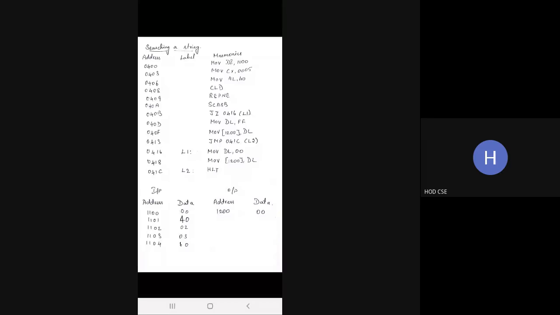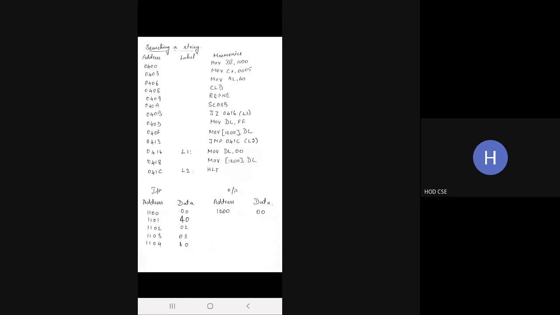So this is the concept of the program. I'm saying once again: you're going to search a number in a set of data. If the number is found in the set of data, the output will be 00. If it is not found, the output will be FF. So this is the concept of searching a string.